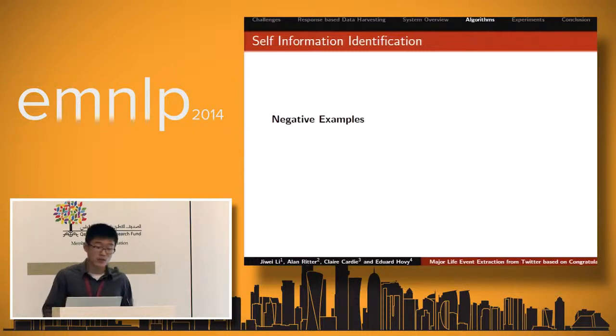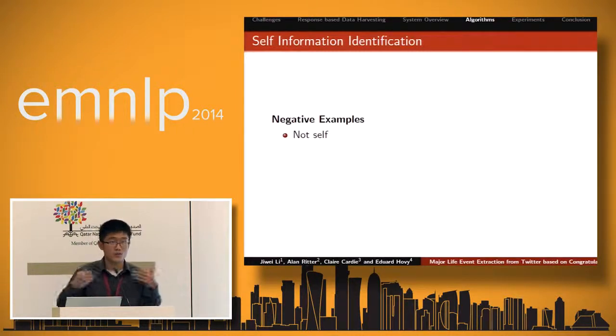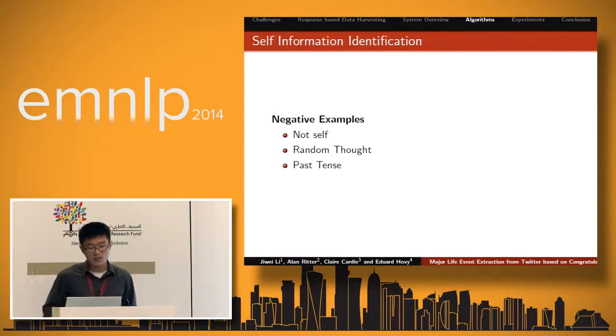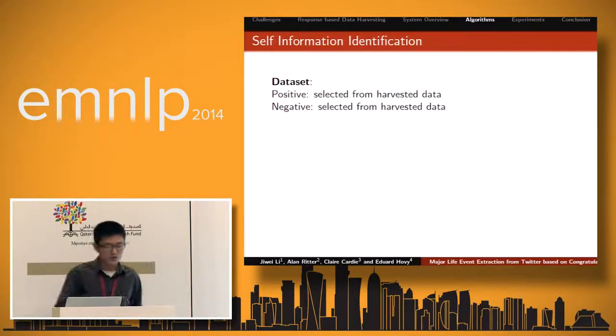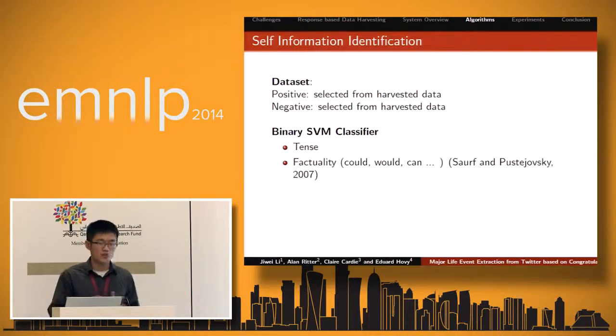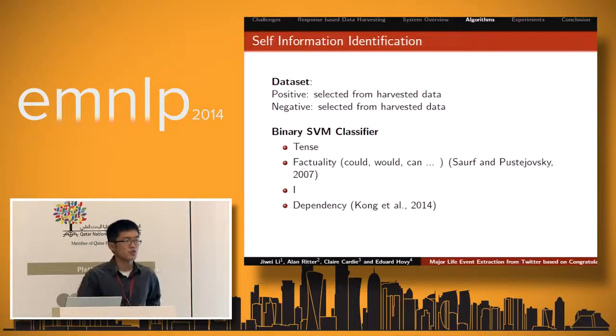For the second step, self-event information identification, the negative examples are comprised of the following scenarios: not about the self, like talking about somebody else, or maybe a random thought, like "I wish to do something," which we are not interested in, and also the past tense. So we manually examine the positive and negative training data from the pre-harvested data set, and train a binary SVM classifier and incorporate features like tense, factuality, which is a list of words like would, could, can, and also the presence of the keyword I, and also dependency paths. These features try to figure out whether the tweet is talking about the speaker himself.